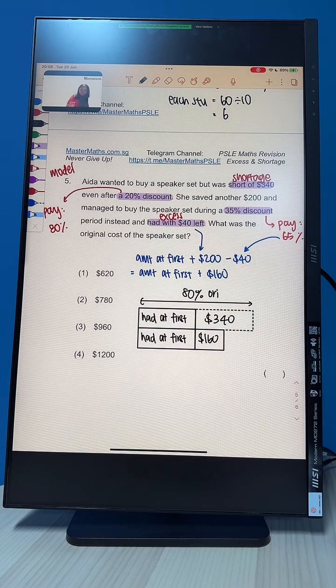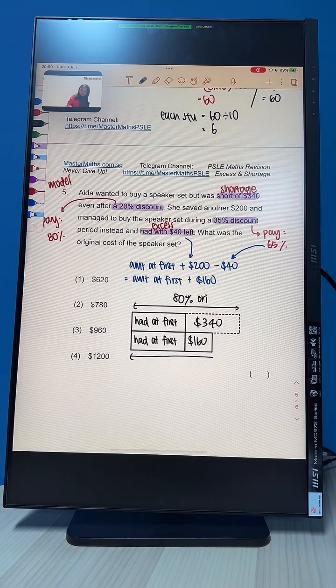So $160, and this amount she needs to pay 65% of the speaker set because it's during a 35% discount period. Okay? Do you know how to solve now? Are you able to see the difference?